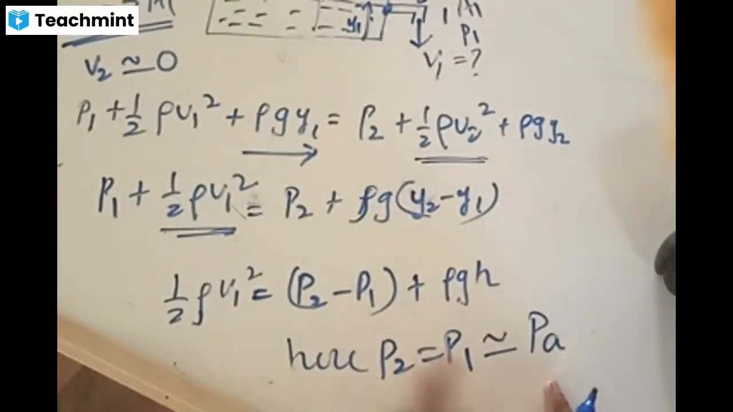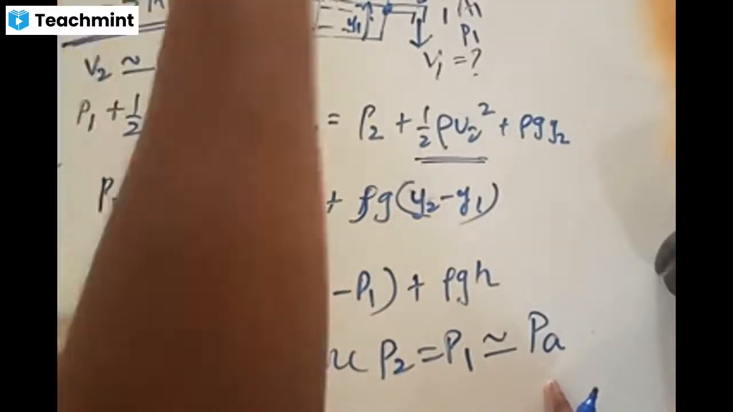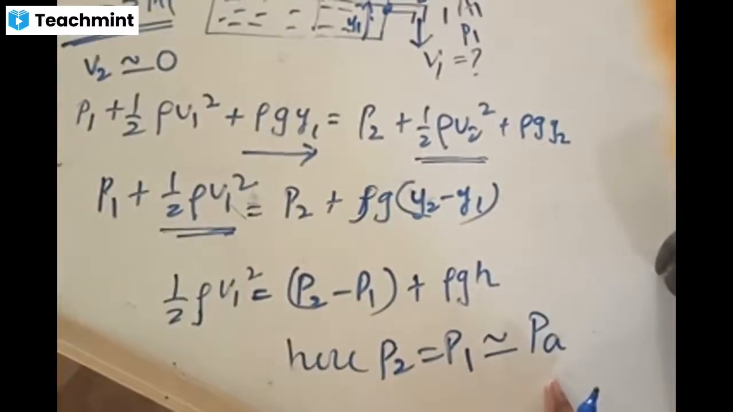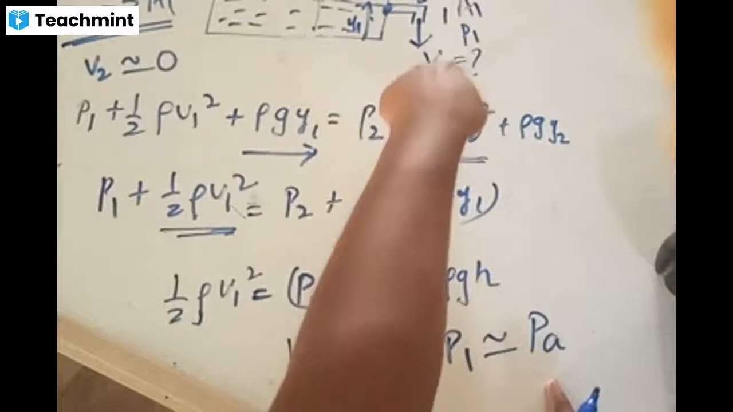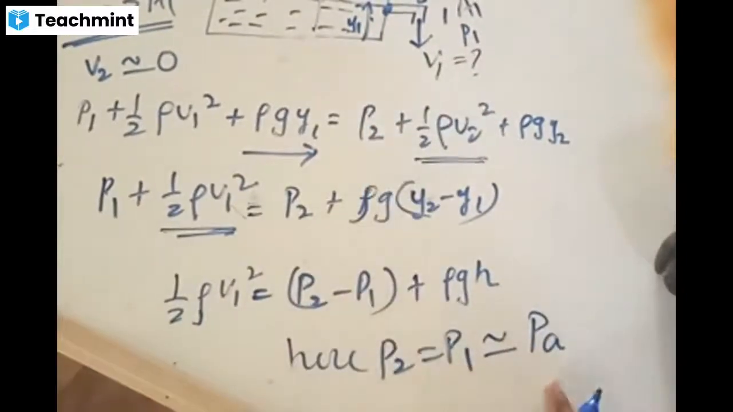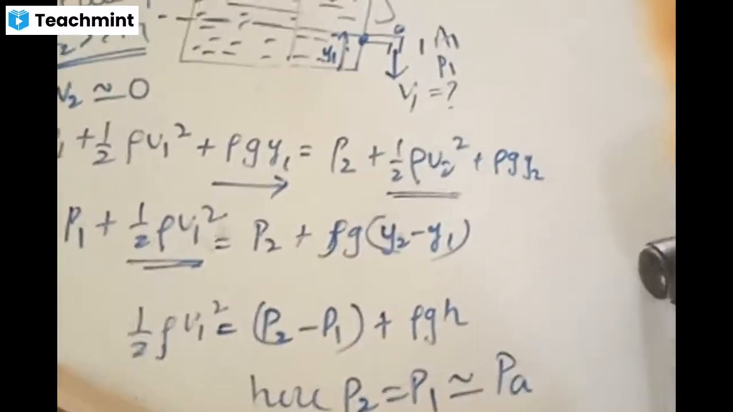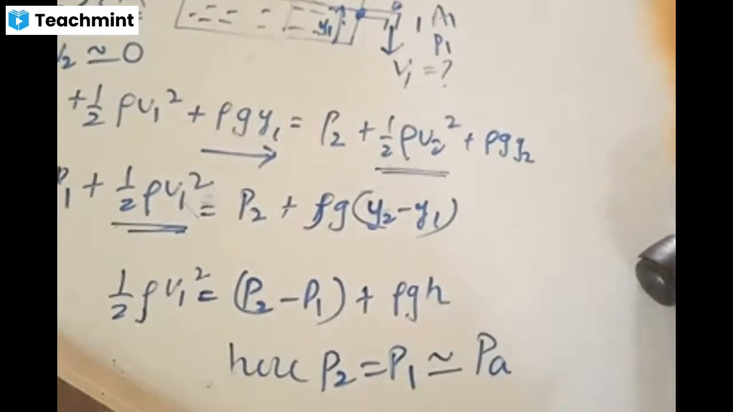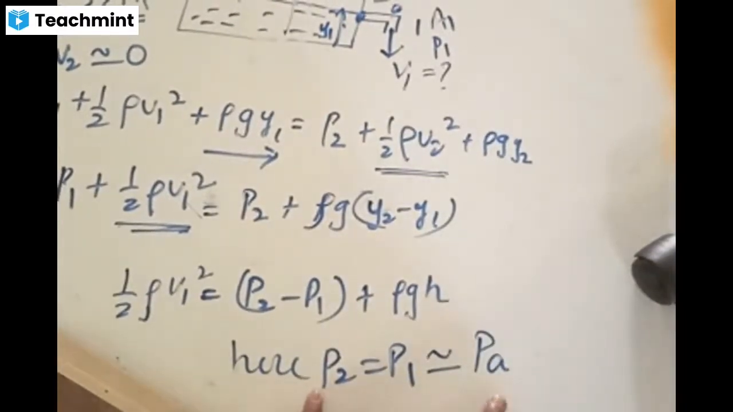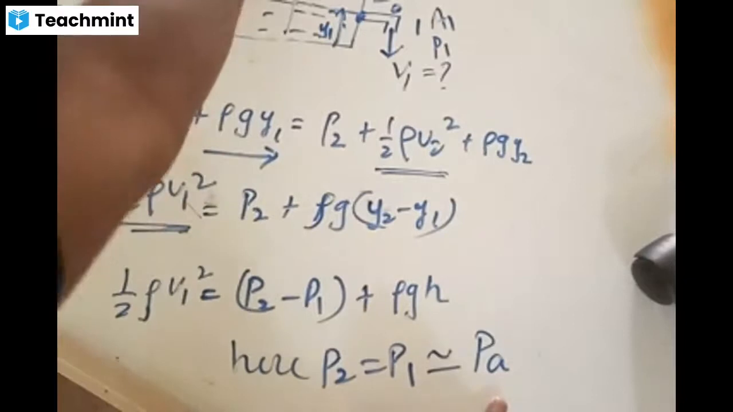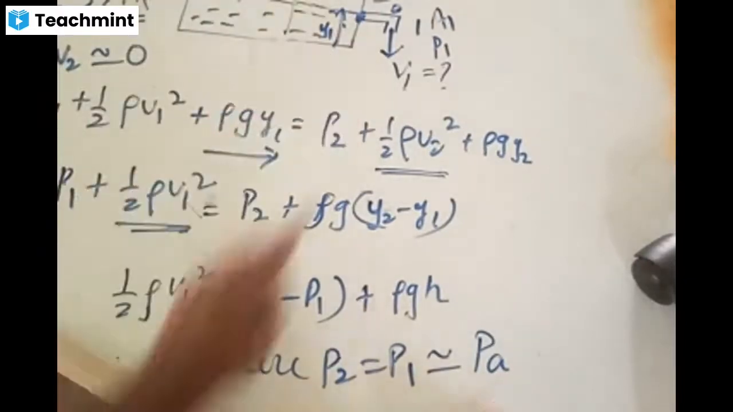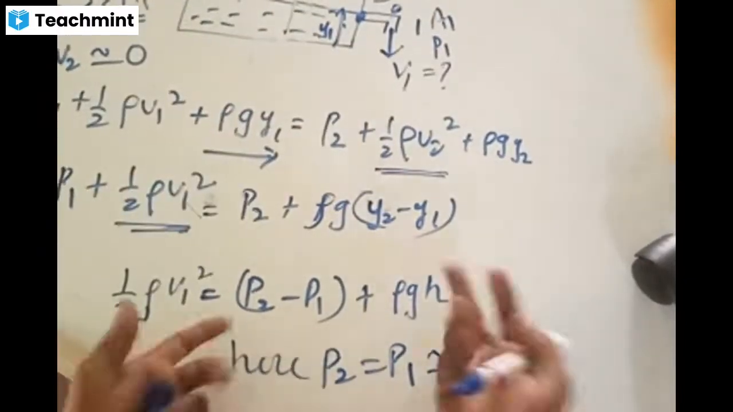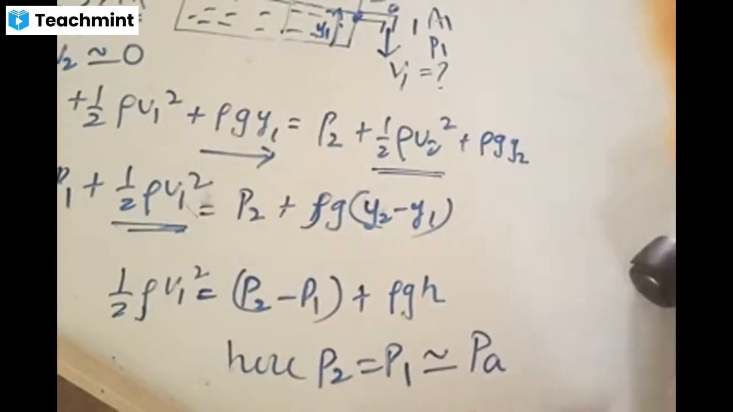Yes or no? P2 is exposed to the atmosphere. Accordingly, atmospheric pressure acts on that. P1 is also exposed to the atmosphere. Accordingly, it is also acting. It is also having what with that? Atmospheric pressure only. Can I say that P2 is equal to P1 is equal to PA here? P2 is atmospheric pressure. P1 is also atmospheric pressure. Accordingly, the difference is equal to what? The difference is equal to 0.